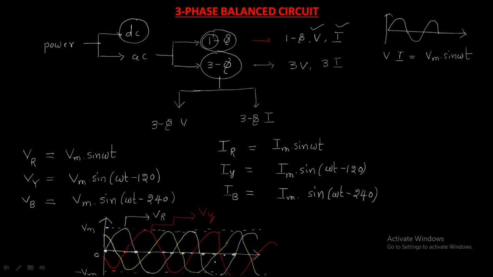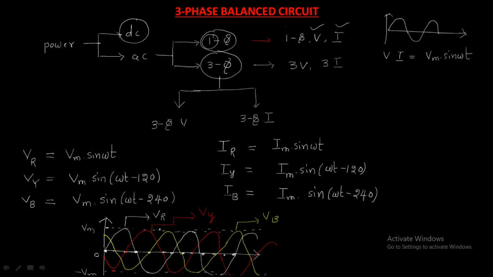Red, yellow, blue. Actually we will change the colors, but I take an example like this. So this is the VB phase. VR is Vm sin omega t, that's why it starts at 0 and follows this curve.